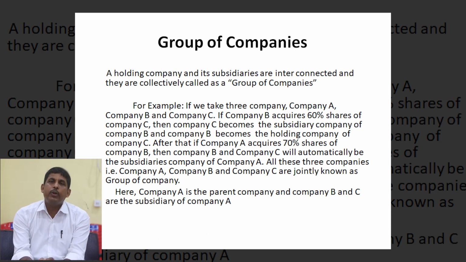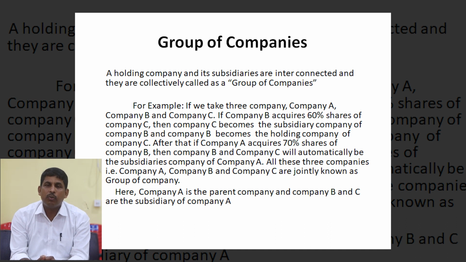For example, if we take three companies, company A, company B and company C. If company B acquires the majority shares of company C, then company C becomes the subsidiary company of company B and company B will be the holding company of company C. And after that, if company A acquires the majority shares of company B, then company B and company C will automatically be subsidiary companies of company A. Here A, B, C, these three companies all together are known as a group of companies.